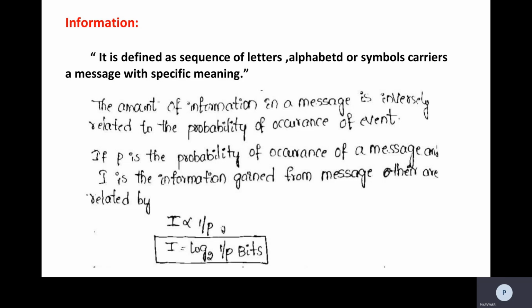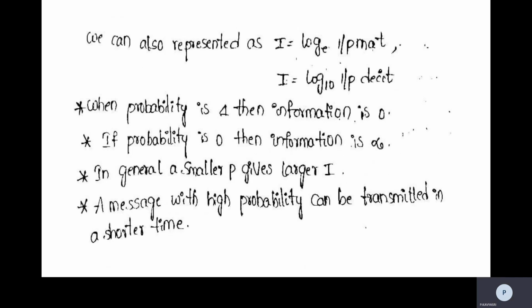If the probability is 1, then the information is 0. If the probability is 0, then the information is infinity. We can express this as I is equal to log to the base 2 of 1 by P bits. We can also represent this as I is equal to log e of 1 by P nats, and I is equal to log 10 of 1 by P decits. So these are the other representations for the information.